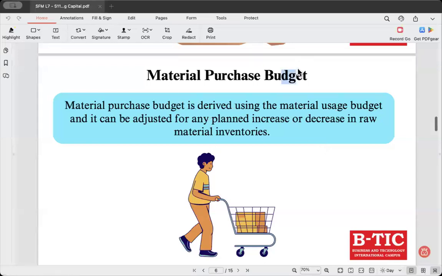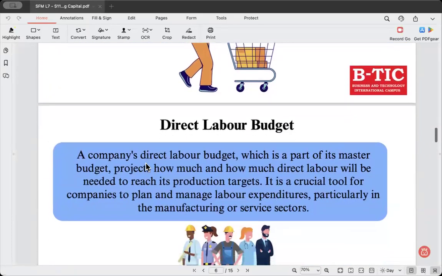So the material purchase budget takes into consideration the quantity of raw materials required for production and the desired ending inventory of raw materials, and the beginning, meaning opening inventory and closing inventory. Everything will be taken into consideration in the material purchase budget.